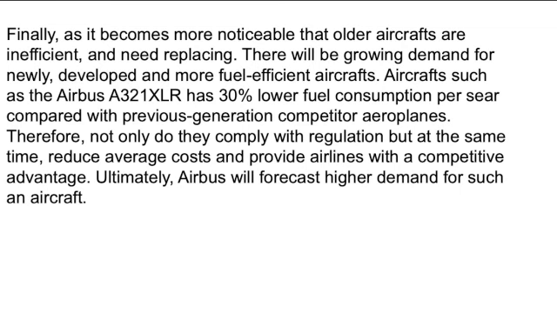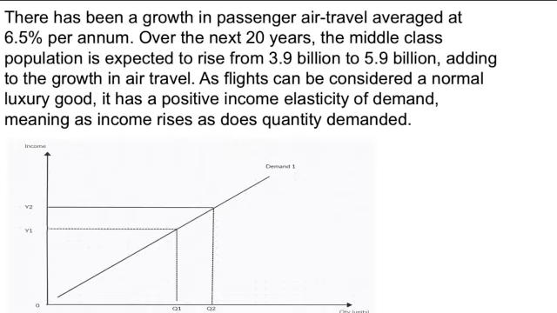Now that's a pretty significant point, and there's two points there. There's a growth in air travel, but there's also the middle class population. My recommendation to students is to do three issues. Technically what I've done is two paragraphs, and I've drawn three diagrams here. But there are two issues there: the growth in passenger air travel, and the growth in middle class population. But I do want to bring in a third issue as well.